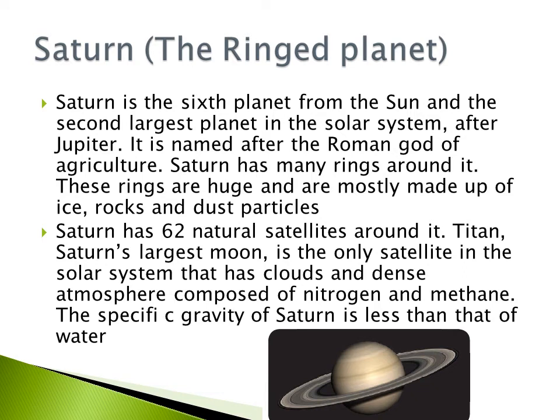Saturn, the ringed planet. Saturn is the sixth planet from the Sun and the second largest planet in the solar system after Jupiter. It is named after the Roman god of agriculture. Saturn has many rings around it. These rings are huge and are mostly made up of ice, rocks, and dust particles. Saturn has 62 natural satellites around it. Titan, Saturn's largest moon, is the only satellite in the solar system that has clouds and a dense atmosphere composed of nitrogen and methane. The specific gravity of Saturn is less than that of water.